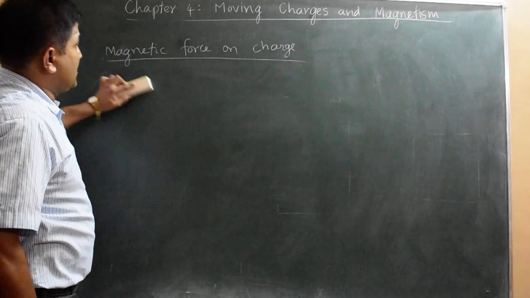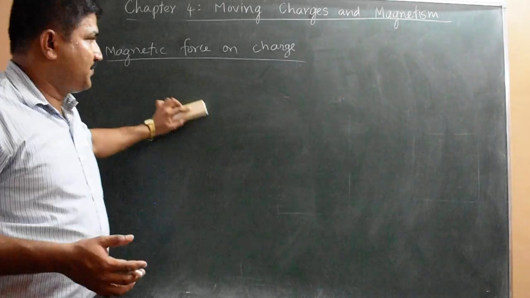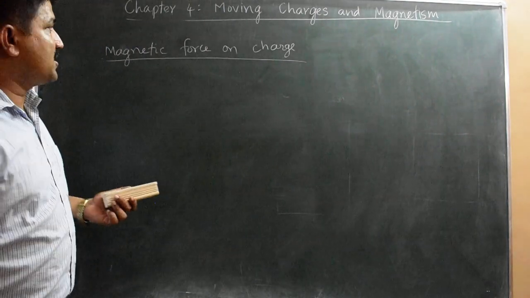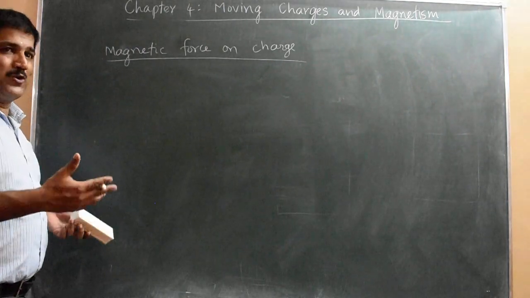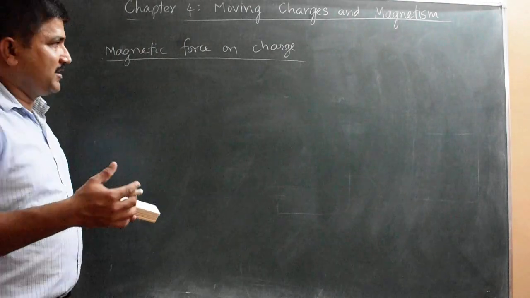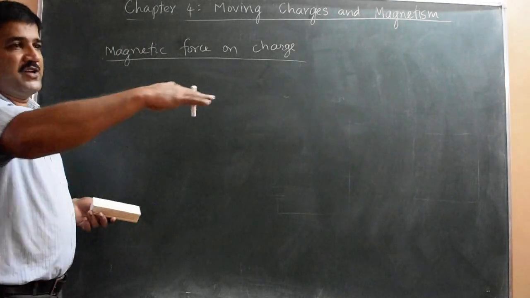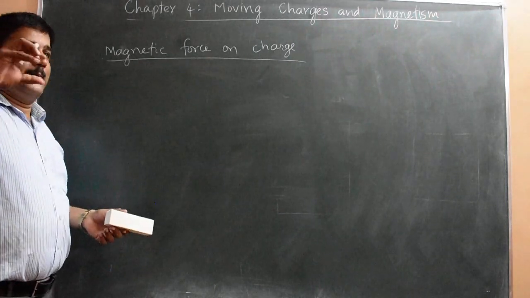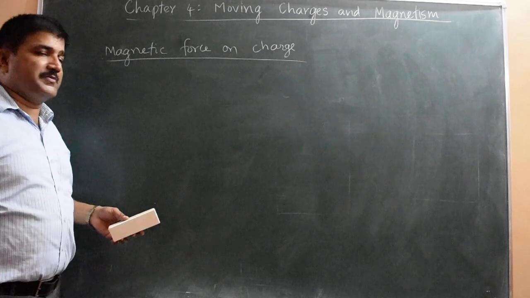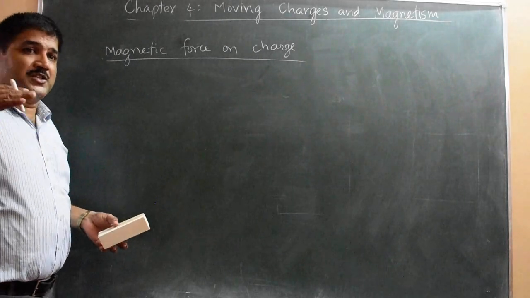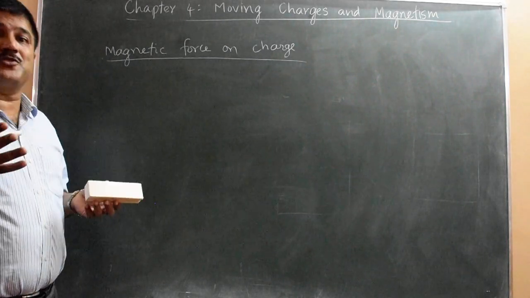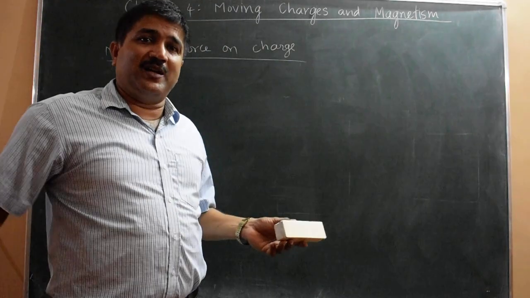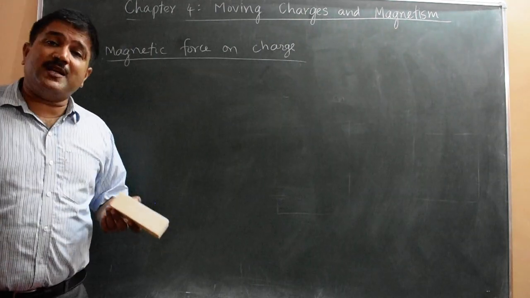Now whenever you make a charge move in a magnetic field, the charged particle, it may be a proton, electron, alpha particle, or any charged particle, moves in the magnetic field, it experiences a force, that is the magnetic force. Remember, when a charge is moving, it also produces a magnetic field, and it is producing a magnetic field and moving in another field. That other field is the externally applied field.